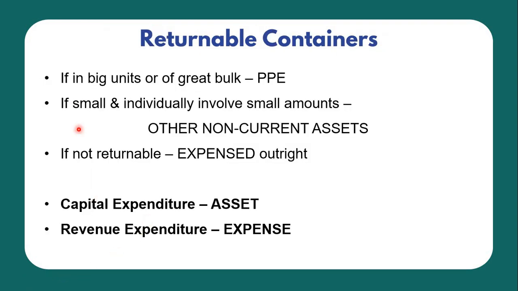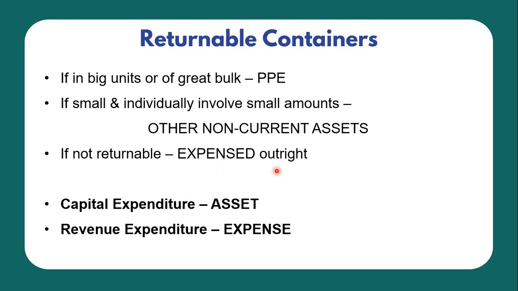Returnable containers. If in big units or of great bulk, such returnable container shall be accounted as property, plant, and equipment. If small and individually involving small amounts, other non-current assets. If not returnable, then such container shall be expensed outright.